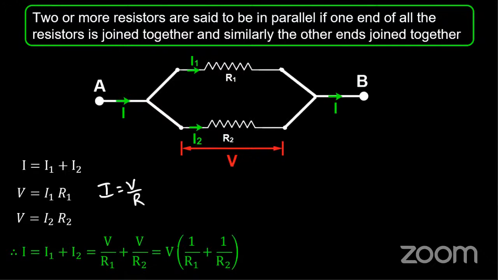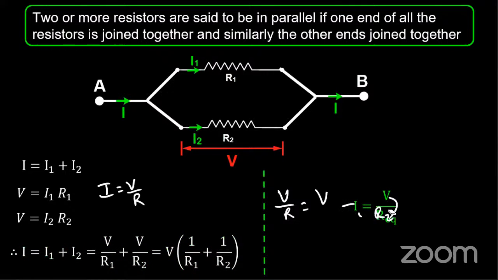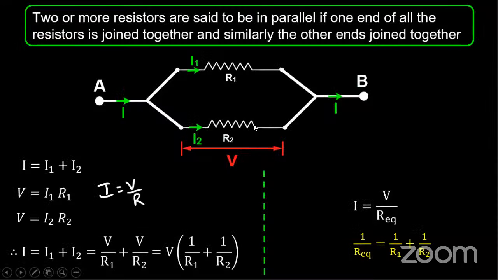On simplifying, we get I equals V by R. Then V by R is equal to V into (1 by R1 plus 1 by R2). So from here we get the R equivalent. I is equal to V by R equivalent. So 1 by R equivalent is equal to 1 by R1 plus 1 by R2. This is the effective resistance.